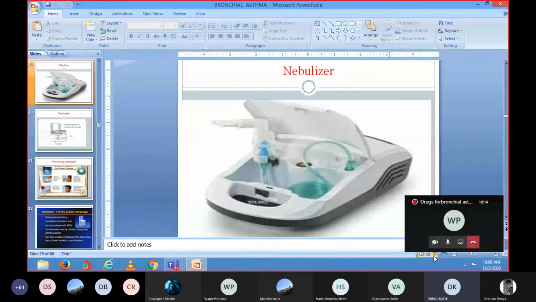So we have discussed what is MDI. Why is it known as MDI? Because a certain amount of the drug is delivered into the lungs when you press the canister. In one puff a certain amount of the drug is delivered into the lungs. That's why it is known as metered dose inhaler. The drug is measured already. In one puff the dose of the drug that will be delivered into the lungs is fixed. That's why it is known as metered dose inhaler.